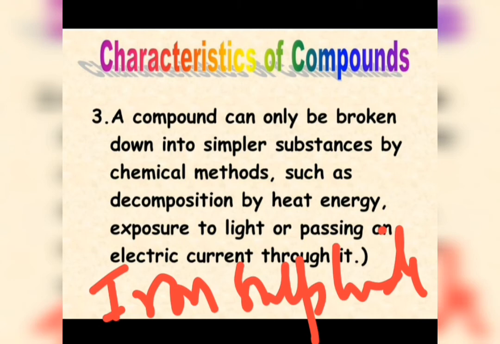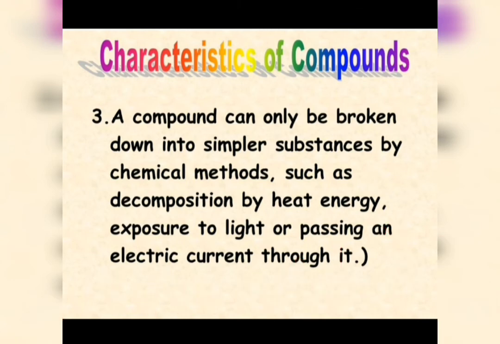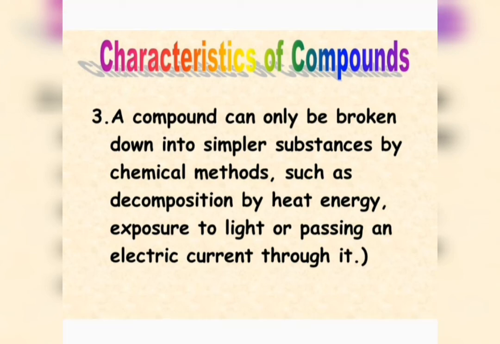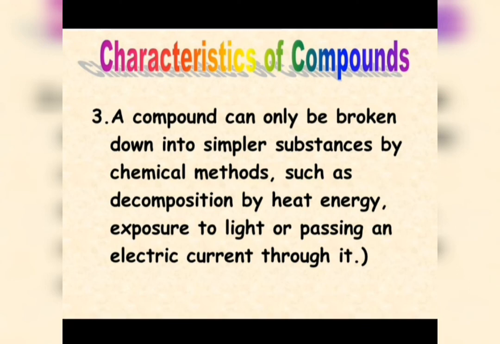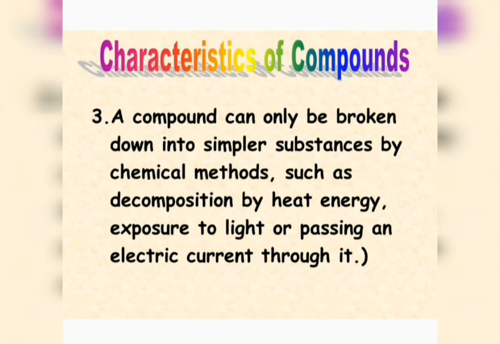Why doesn't sulfur get separated from this compound? Because iron sulfide is actually a compound, and we cannot separate a compound into its constituents by physical methods. Placing a magnet there or adding carbon disulfide is a physical method, and we cannot separate a compound by physical methods. We need to use chemical methods. Either we apply heat energy, give light energy, or pass electricity, so that the compound gets broken down into its constituents.